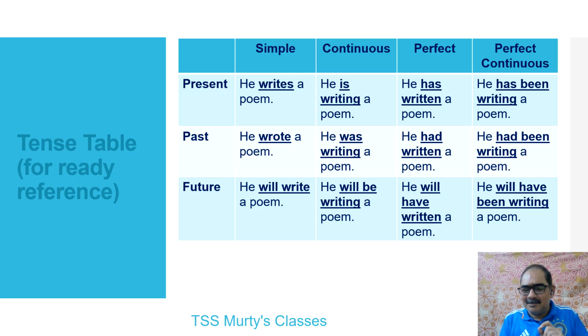Now, what does this discount mean precisely? Well, out of 12 tense forms, one third of them will not have passive voice. Sir, what does that mean? Very simple. If I'm looking at these 12 tense forms, all perfect continuous tense forms will not have passive voice because we don't use such structures in English. Second thing is the future continuous tense will not have passive voice. So out of 12, only 8 of them will have passive voice.